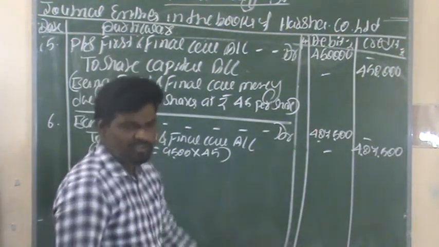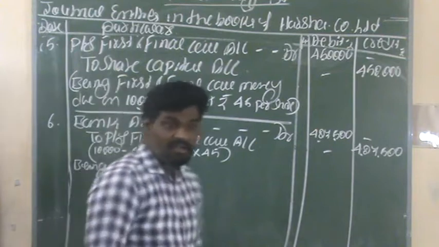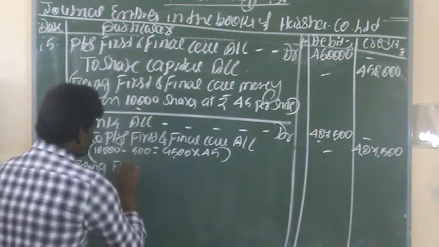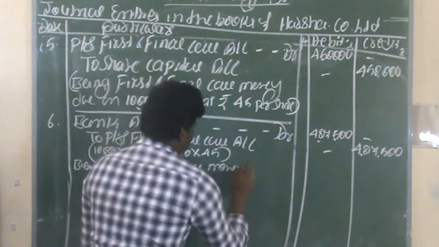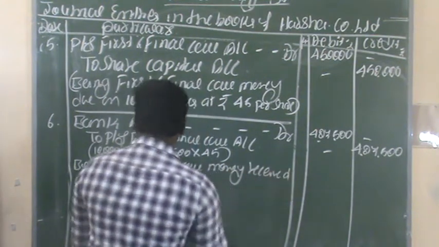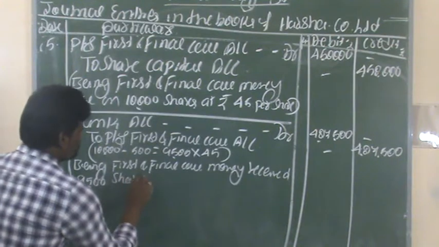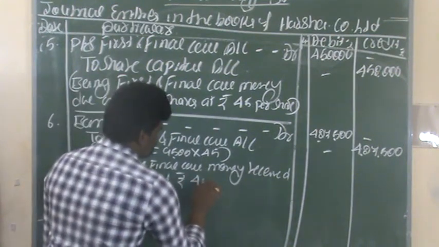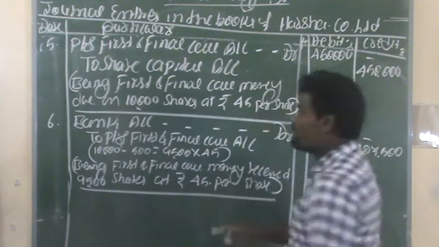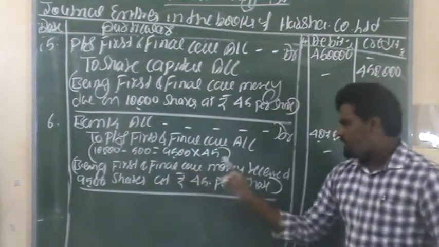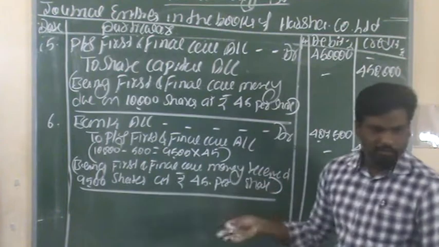Now we can give a narration about this entry. Being first and final call money received on 9,500 shares at rupees 45 per share. This is the narration about this transaction.